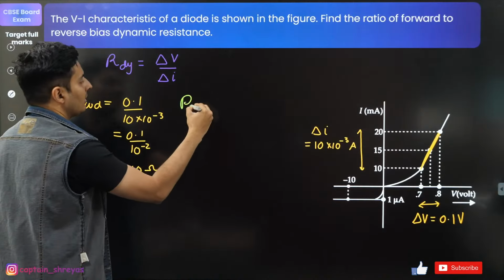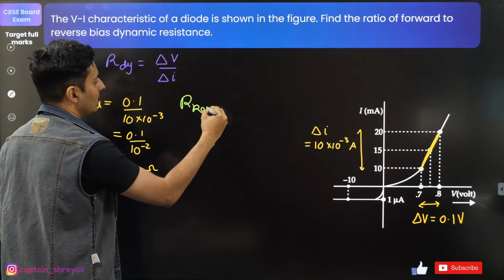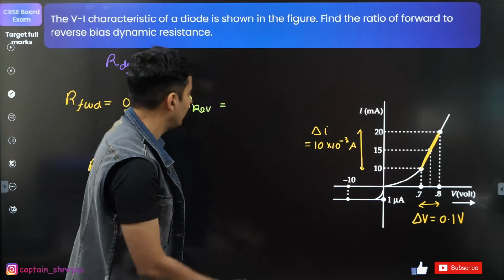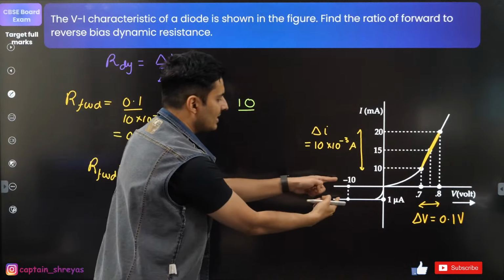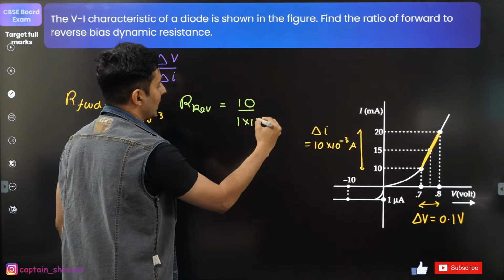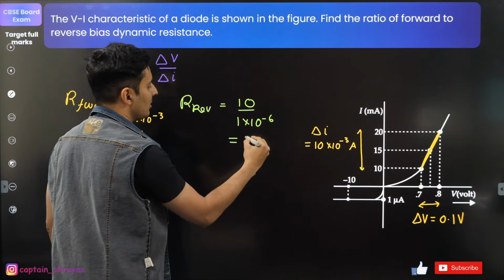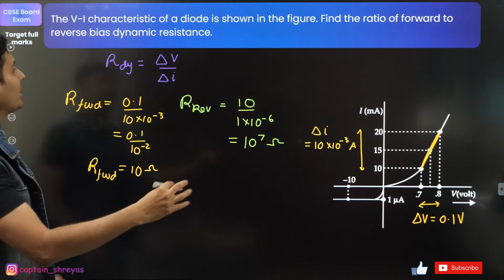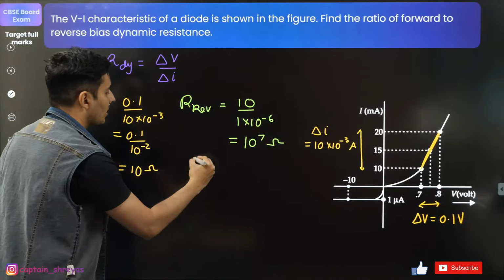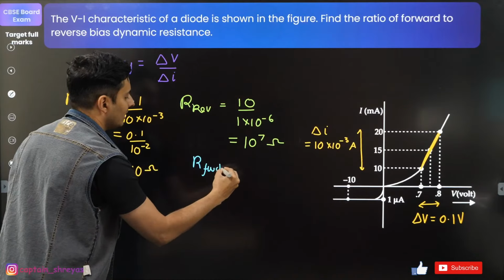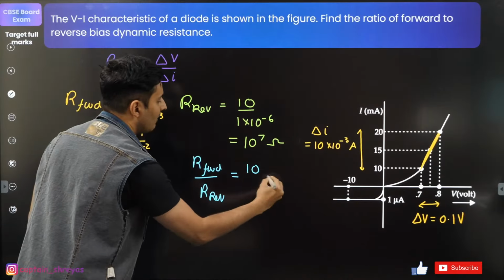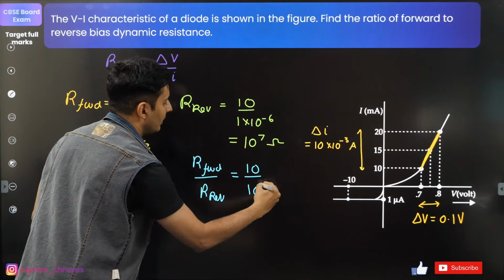Similarly, in the reverse bias, what is the change in the voltage? Just check it out. It is 10 volts. What is the current? It is 1 micro, that is 10 to the power minus 6. So this will make it 10 to the power 7 ohms. But the question is the ratio of both of them. So the forward divided by that reverse will be 10 divided by 10 raised to 7. So this will be 1 by 10 raised to 6. That is the answer.